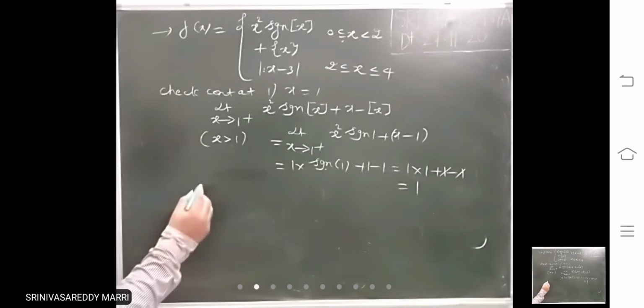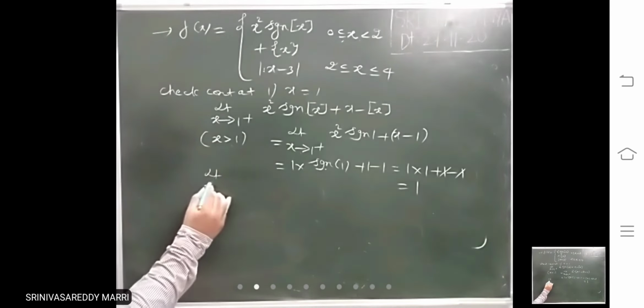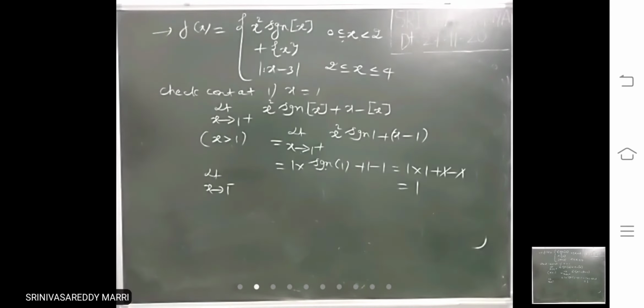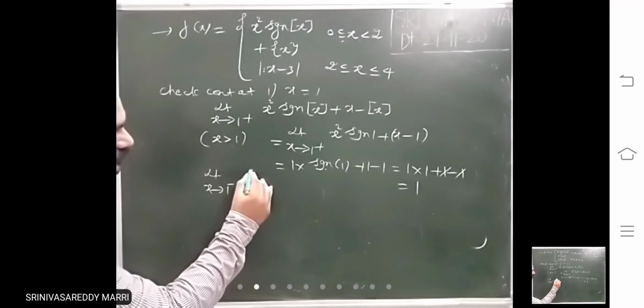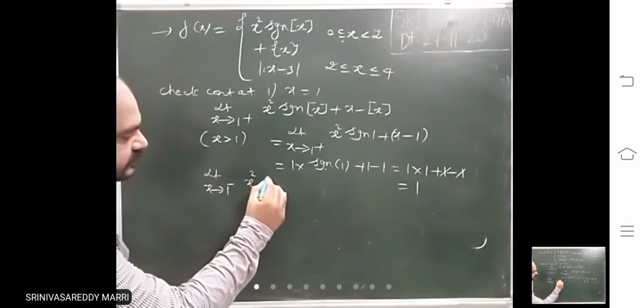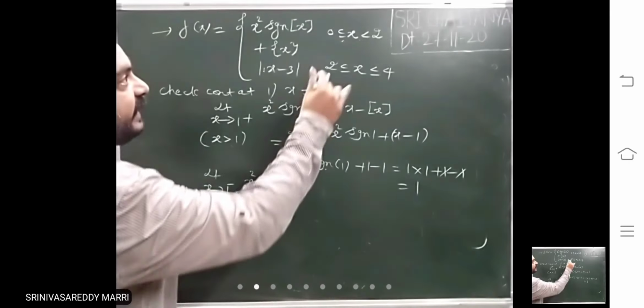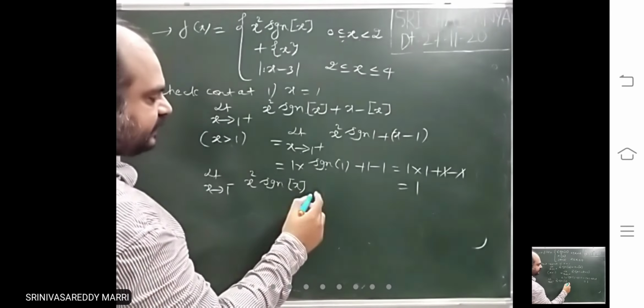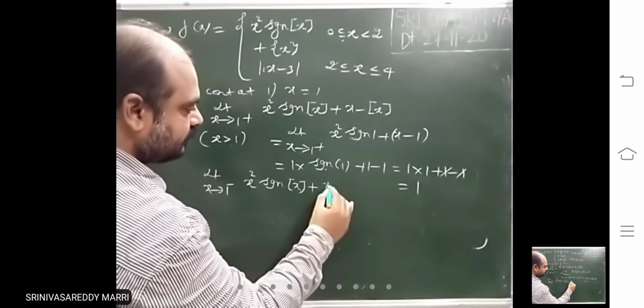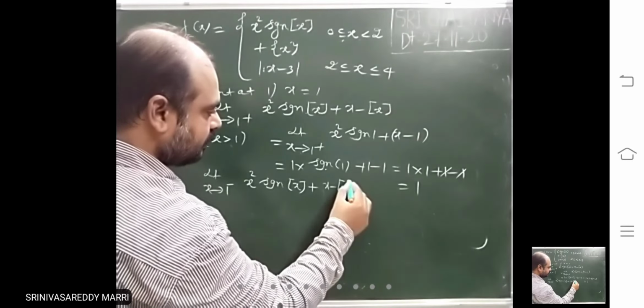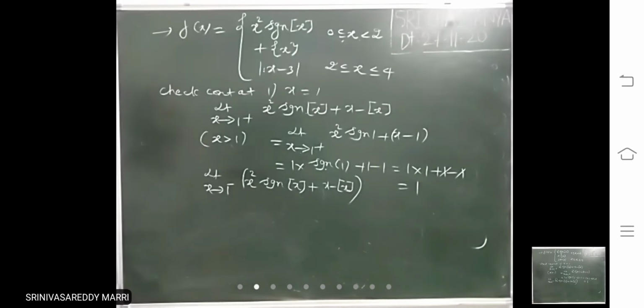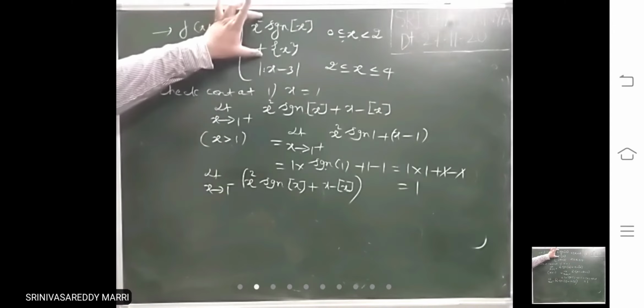Next, I am calculating the left limit. x square into signum step x. When x is just less than 1, same thing, just less than 1 also. The same definition is there.